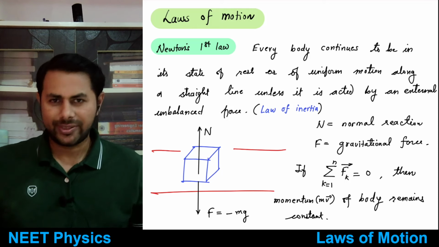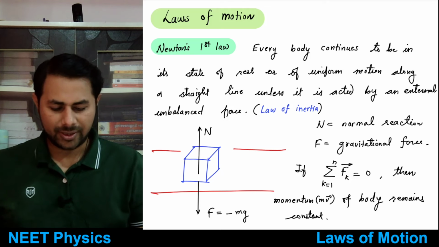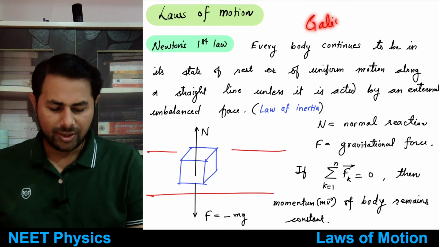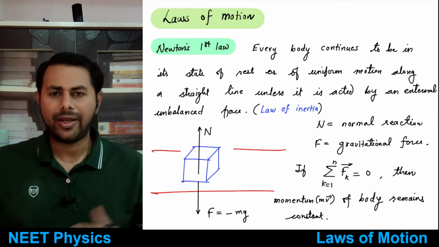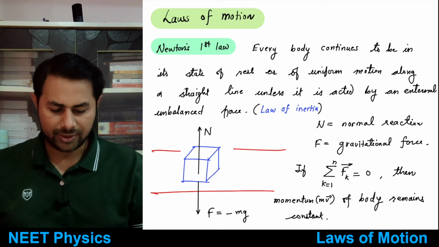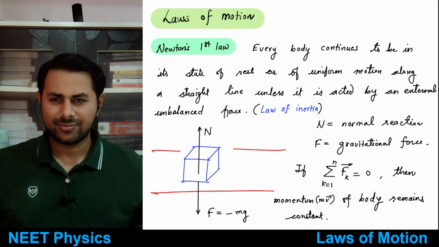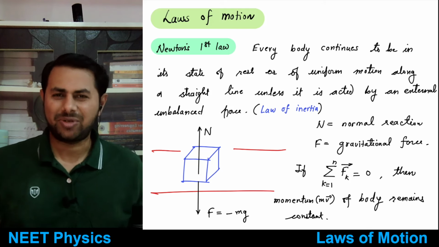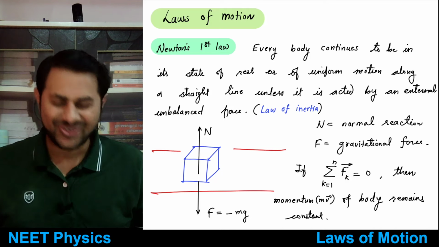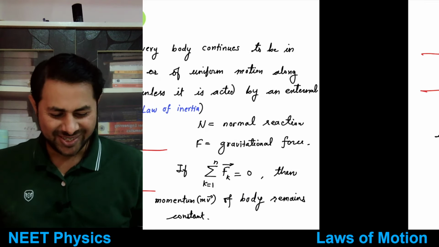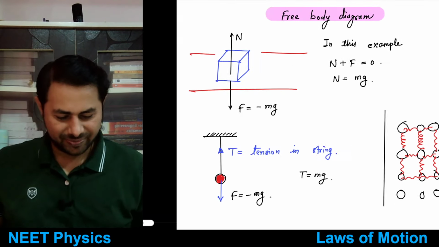Aristotle was great, but nobody used to do experiments, and Galileo was the first one who framed laws by doing experiments. That's why he is named the father of physics. Just for the sake of information and to pay some respect to Galileo, I wanted to tell this. So this is Galileo's law basically.